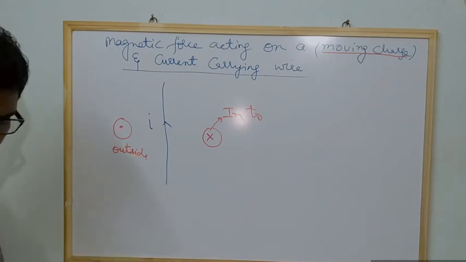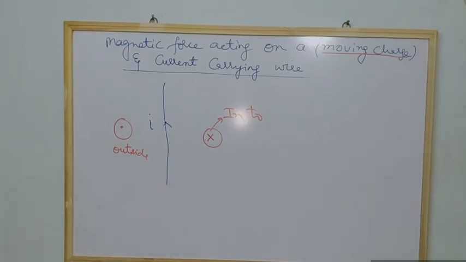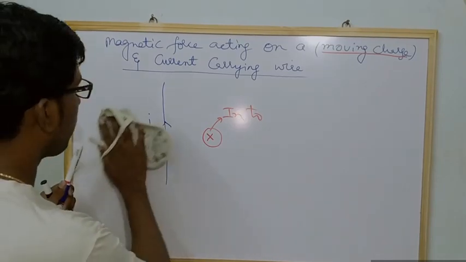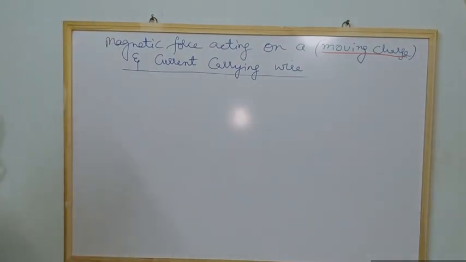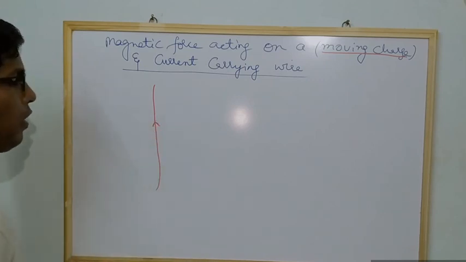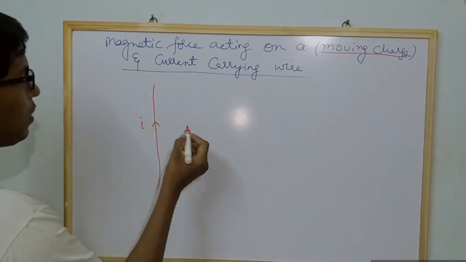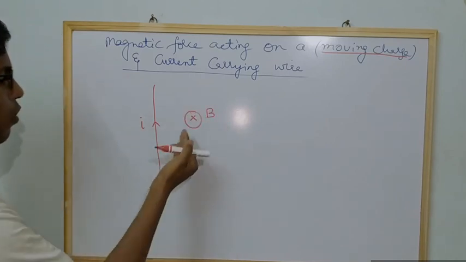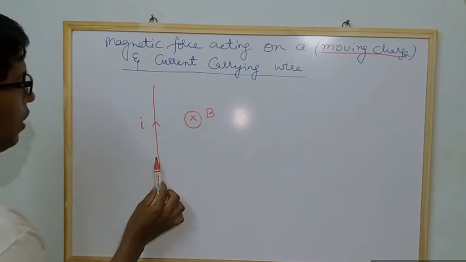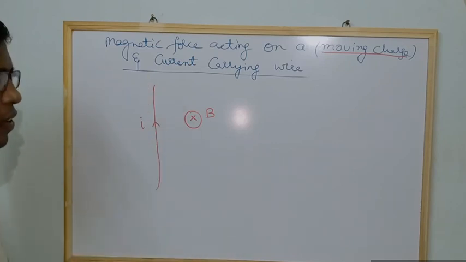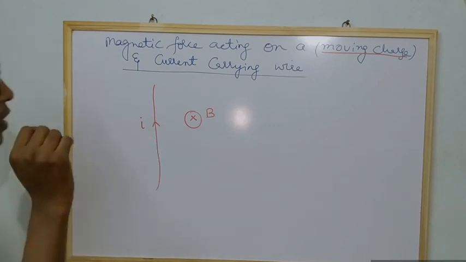Understand? One more thing you need to remember here, one thing is very important. Suppose you take the same current carrying wire and current is passing here, and this is a magnetic field around it. Whenever current is carrying in the wire, a magnetic field is generated around the wire, which we can find with the help of the right hand thumb rule.